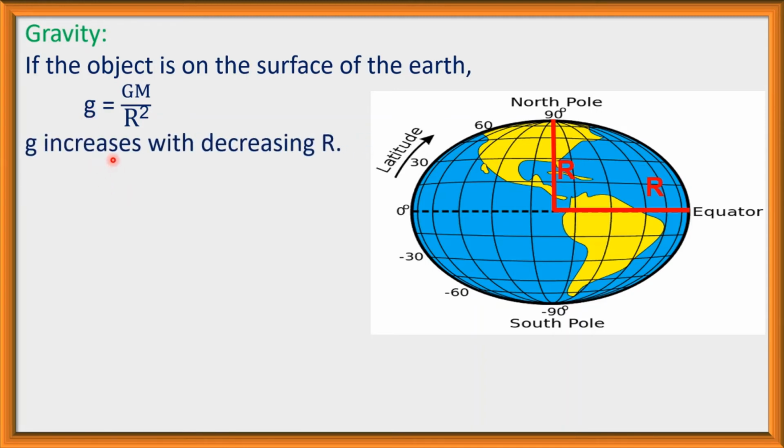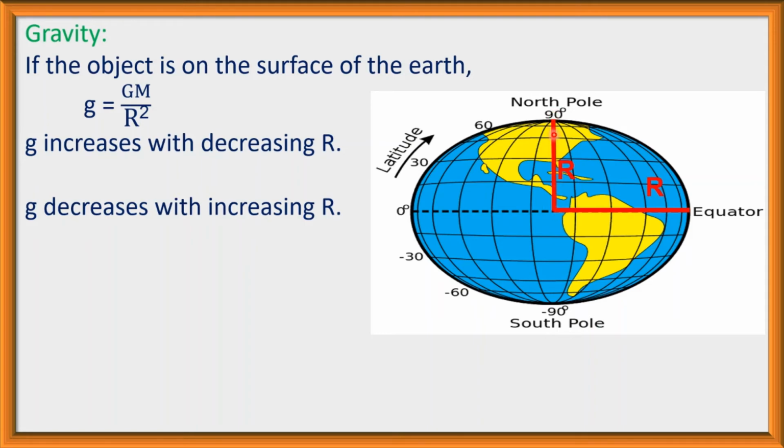G increases with decreasing r and g decreases with increasing r. If r is increased then g will be decreased, if r is decreased then g will be increased. So at the polar region the radius is minimum and at the equator the radius is maximum. The radius of the earth is maximum at the equator and minimum at the pole.